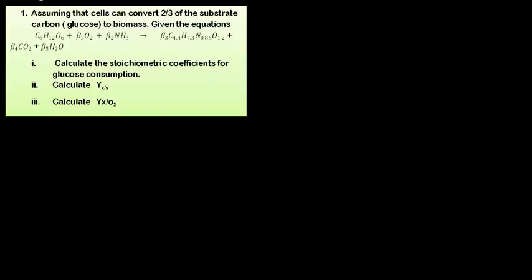Hi. So this is another question, 6511. Assuming that cells can convert 2/3 of the substrate carbon to biomass. Your substrate, like I said, is the reactant, which is glucose here, and your biomass is the product, the major product per se. Now you've been given the equations to be worked with, and you're asked to calculate the stoichiometric coefficient for the glucose consumption.